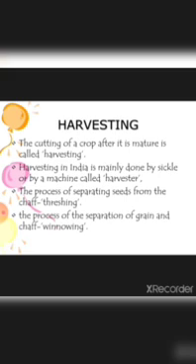Then harvesting. How to harvest? The cutting of a crop after it is mature is called what? It is harvesting. When the plants get matured, we cut the plant, right? That procedure we call what? It is harvesting. Harvesting in India is mainly done by sickle or by a machine called a harvester. The process of separating the seeds from the chaff is threshing. The process of separation of grain and chaff is winnowing.